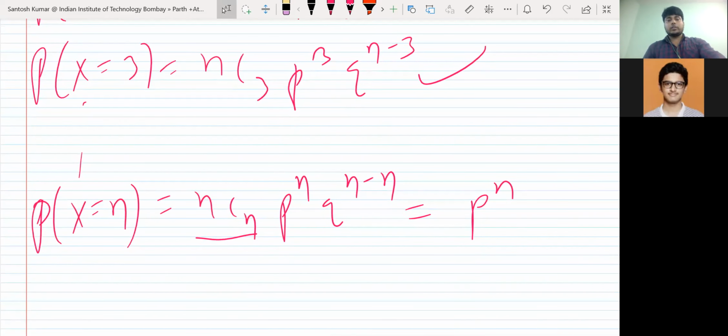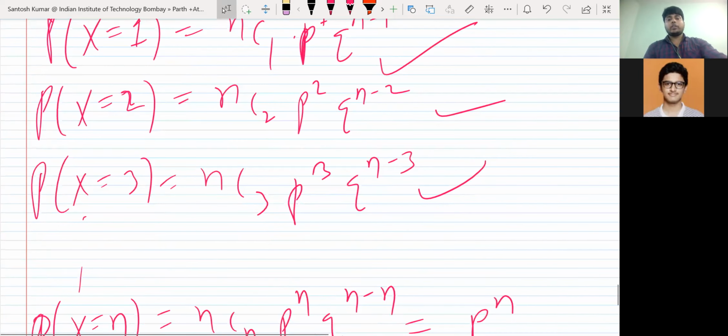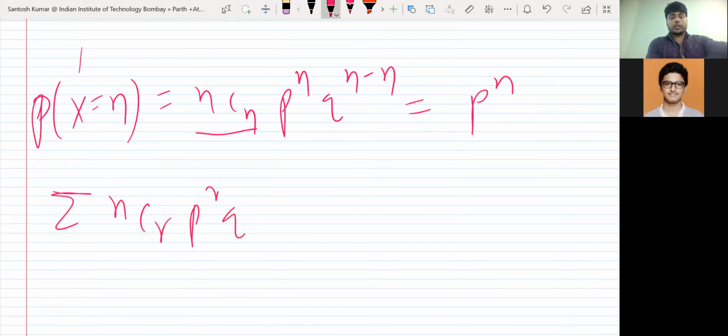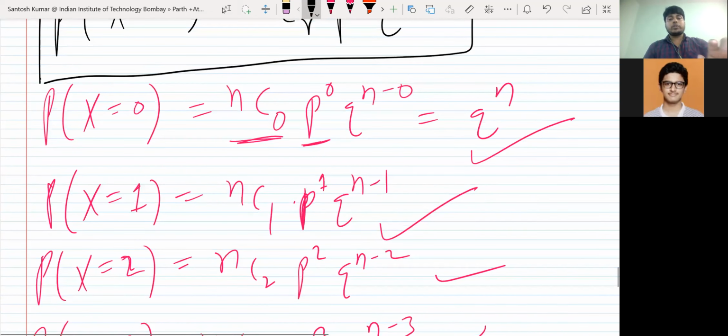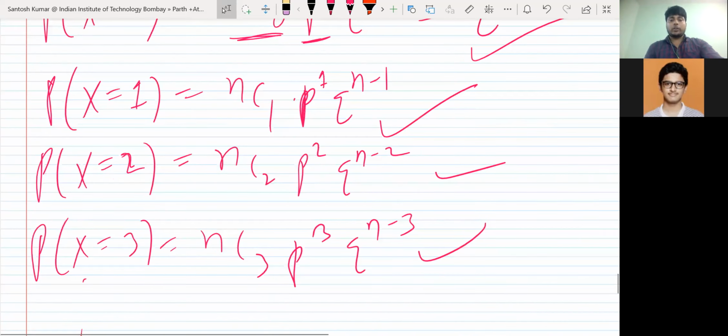So this is the distribution, and you can check the sum of all will be 1. Why? If you add all, you get the summation of nCr p raised to power r q raised to power n minus r, with r taking values 0 to n, and that is p plus q raised to power n. You know p plus q is 1, and 1 raised to power n is 1. Why did I do this? I just verified that they form a probability distribution. The condition for a probability distribution was that each term should be positive and the sum of all should be 1.